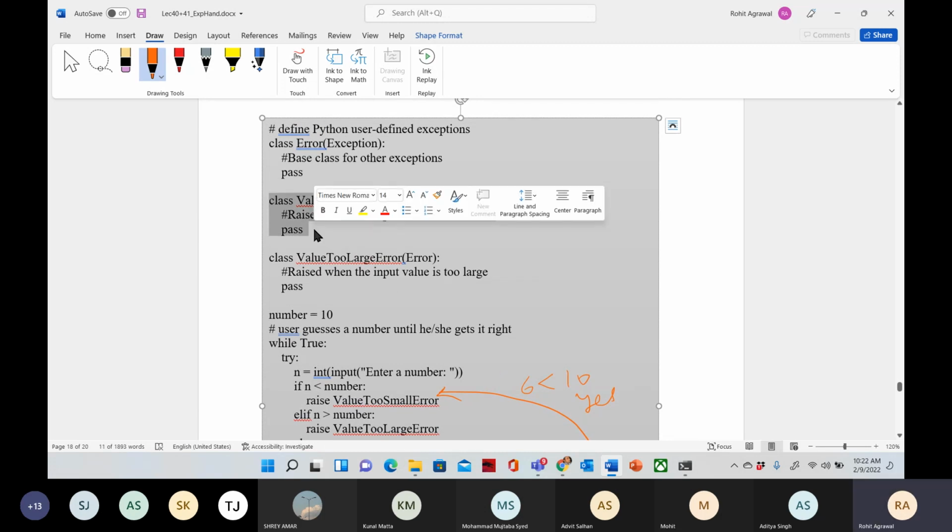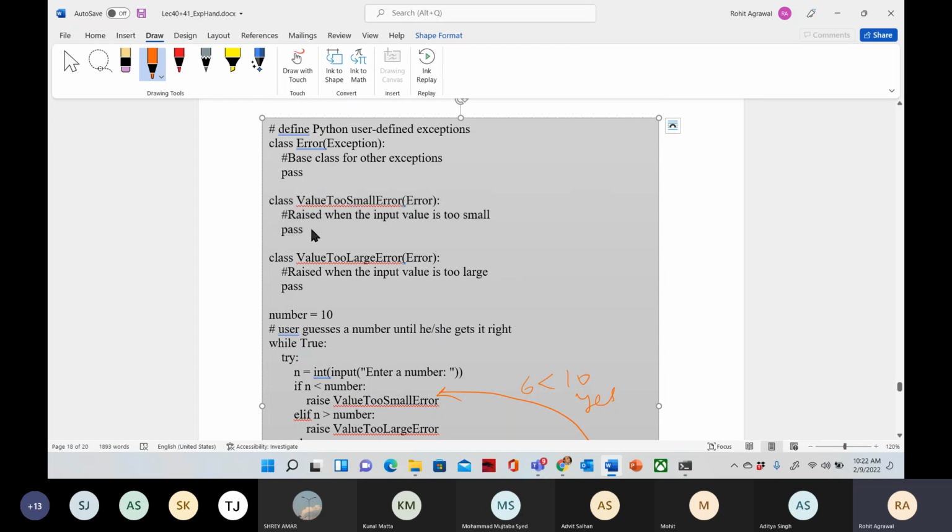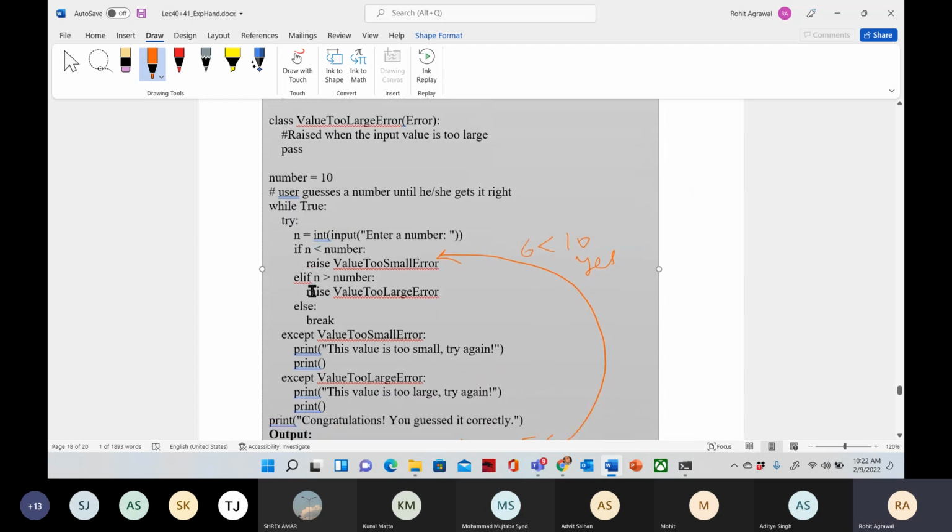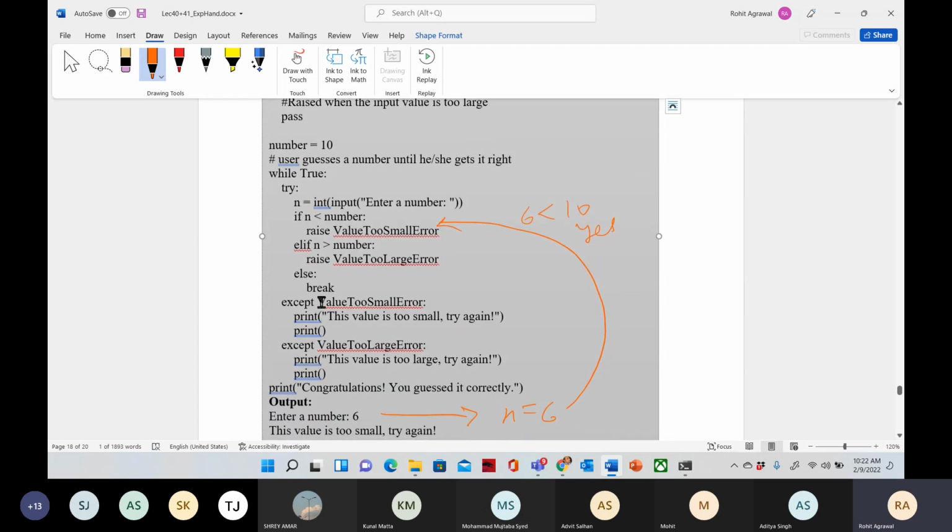If we are having the predefined exceptions, like zero division error or type error, then we need not create these classes. If we want to raise those exceptions, then no problem. Otherwise, if we want to raise our own custom exceptions, we just need to create the class with the exception name, and then we can use the except clause with that exception.